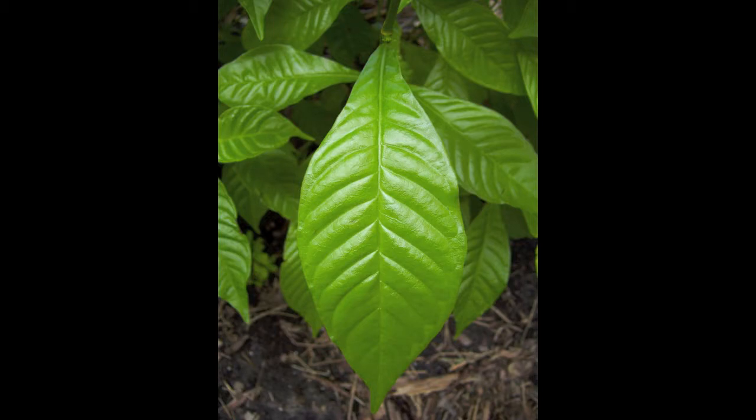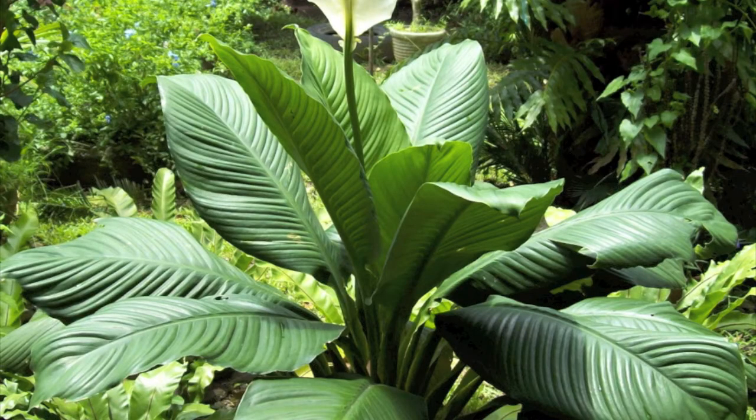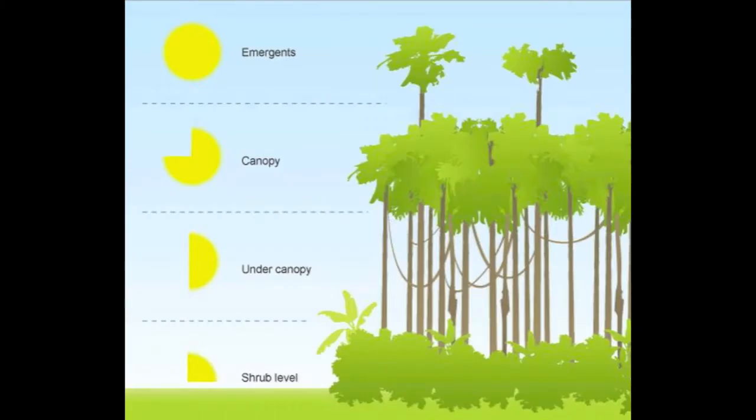Also, with the amount of precipitation rainforests have, plants have had to make several adaptations to fit the environment. Plants have made adaptations to help shed water off their leaves quickly as to not get weighed down and break. Many have drip tips and grooved leaves, and some have oil coatings to shed water.